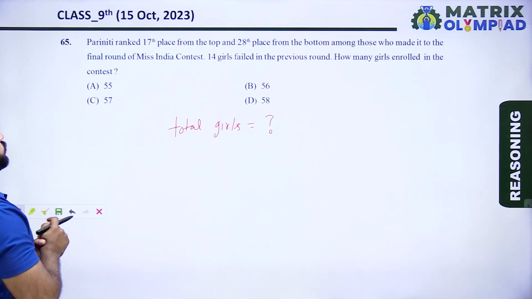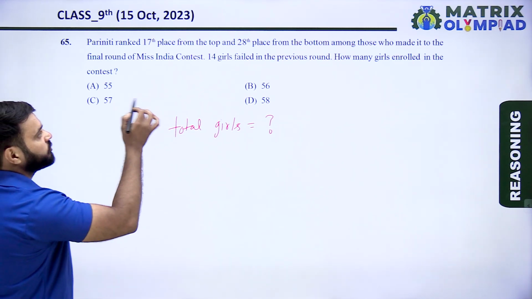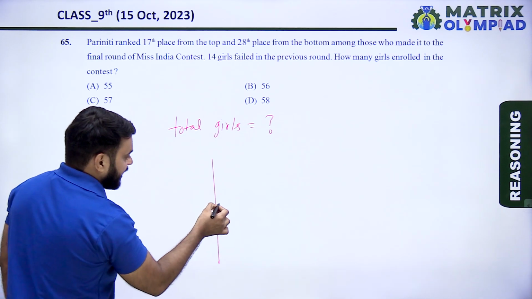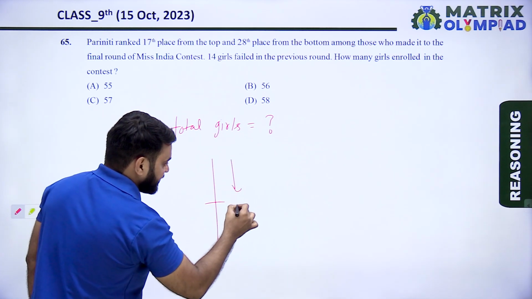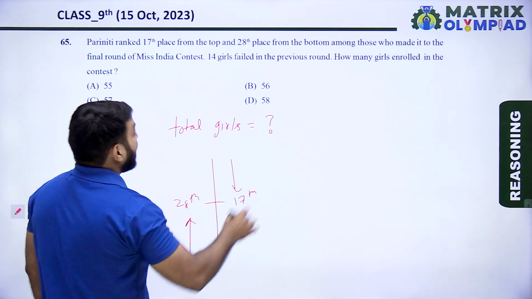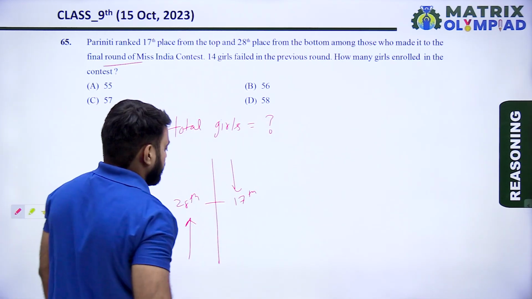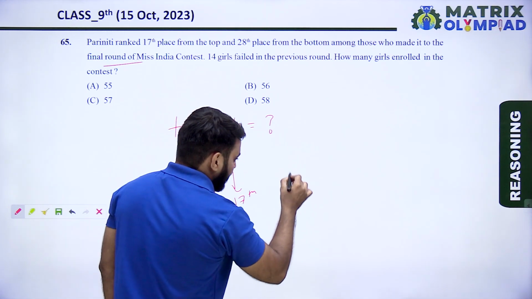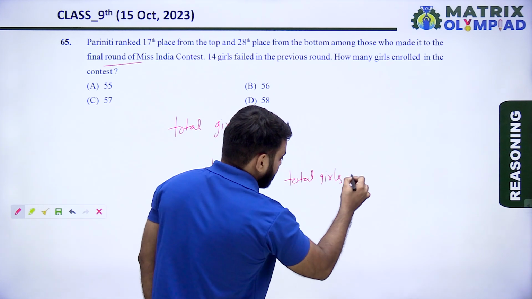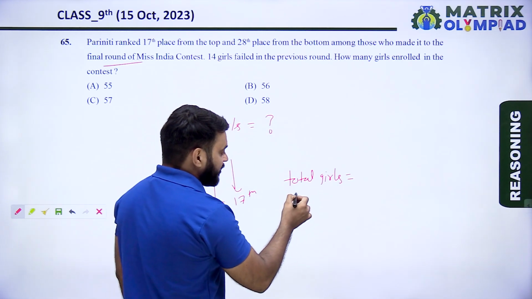According to question, Pariniti ranked 17th place from the top and 28th place from the bottom in the final round. So find the total girls in the final round.